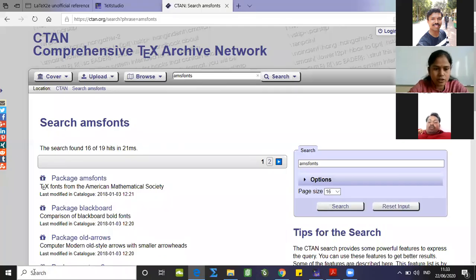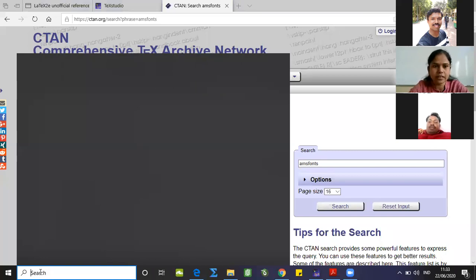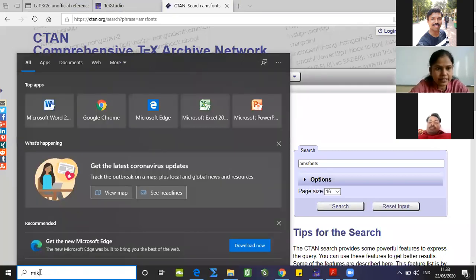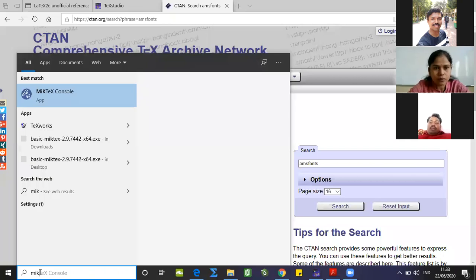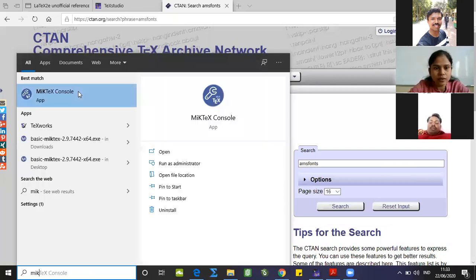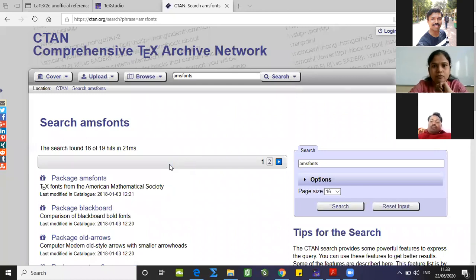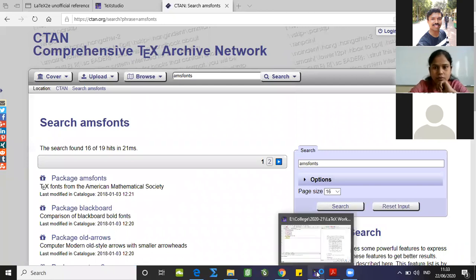In your search window, after downloading and activating MiKTeX, type MiKTeX Console over here. Go to the MiKTeX Console, then run as administrator. It will take a couple of minutes to run. So let me explain how you can update your packages from this console.